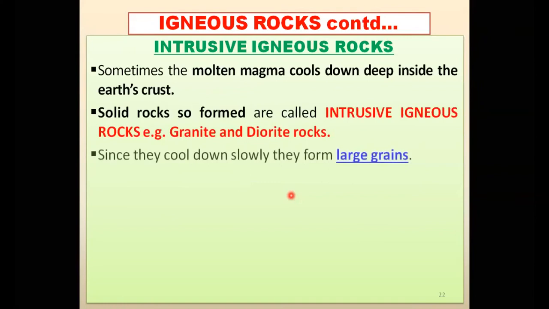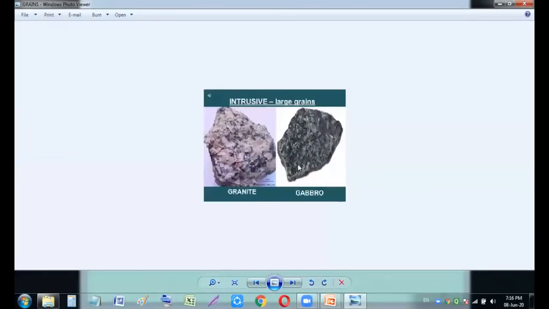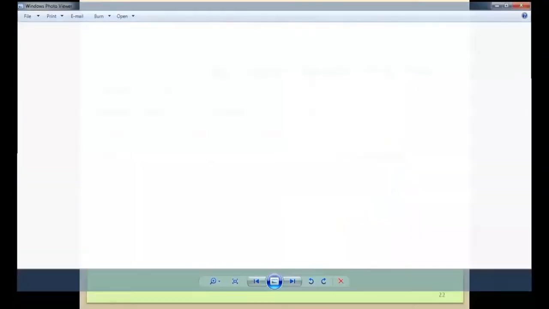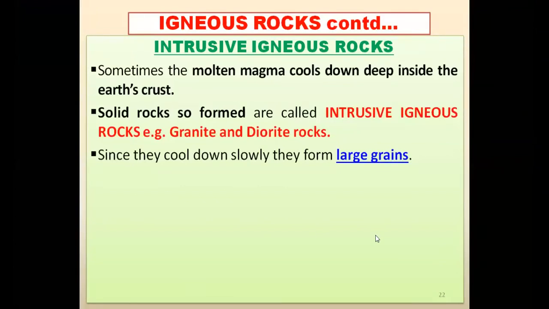So intrusive igneous rocks are also very important, and you can see they cool down slowly. और धीरे धीरे क्योंकि वो कूल डाउन होते हैं अर्थ के नीचे, below inside our earth, so it forms large grains. और इसके दाने जो होते हैं बहुत बड़े बड़े होते हैं. Let me show you that also, कि इसके दाने कैसे बड़े होते हैं. You can see over here, my dear students, आप देख सकते हैं इनके जो दाने हैं वो बड़े बड़े हैं. Granite and gabbro is also one of the examples of intrusive igneous rock. आप देख सकते हैं इसके जो ग्रेनाइट है ना, इसके जो स्ट्रक्चर है वो थोड़े बड़े बड़े हैं.